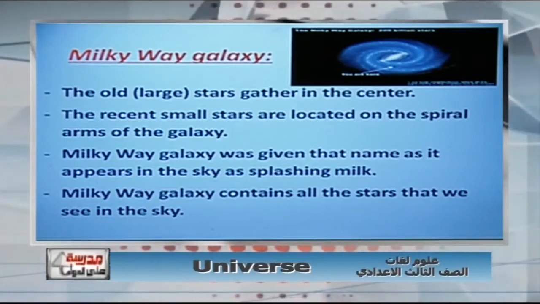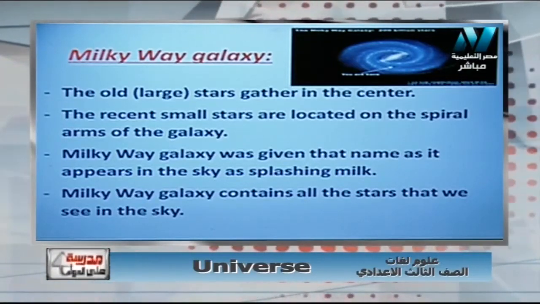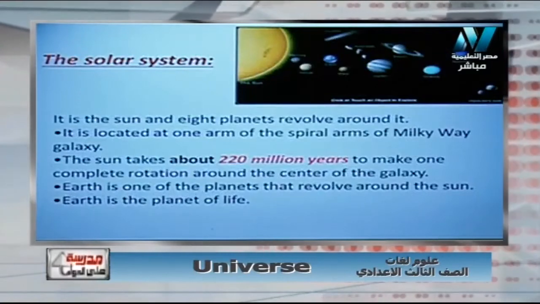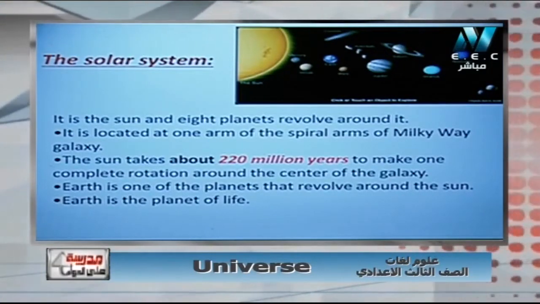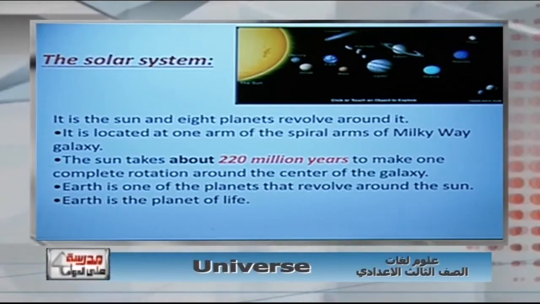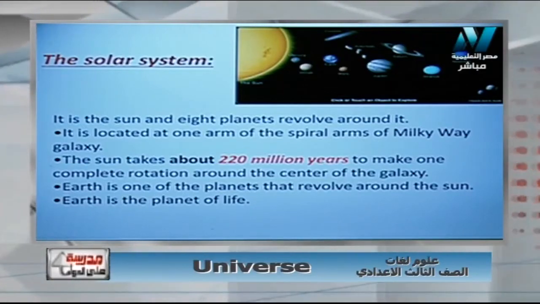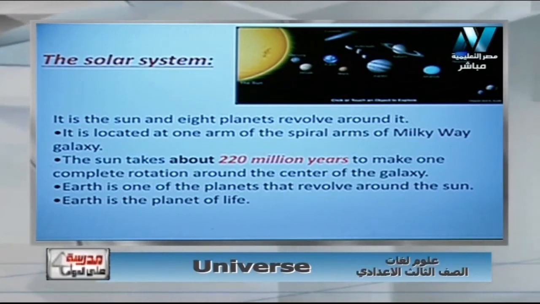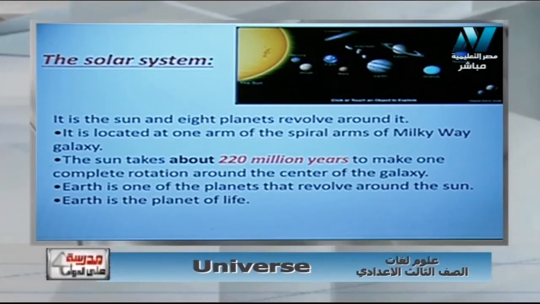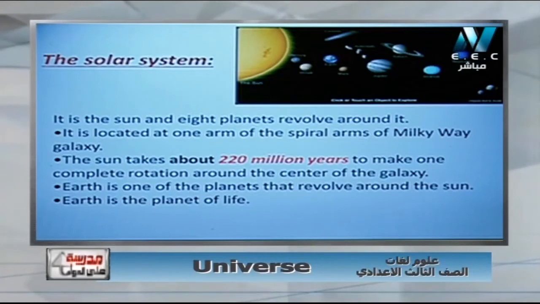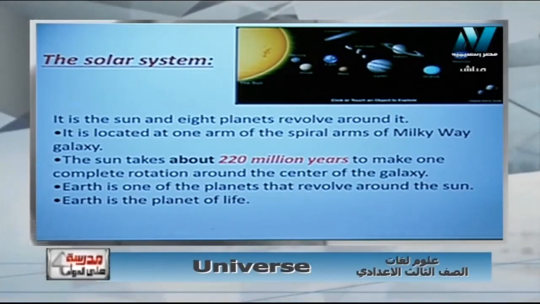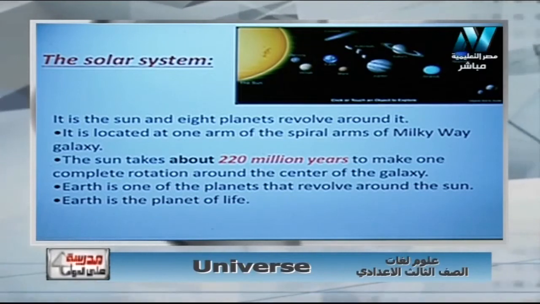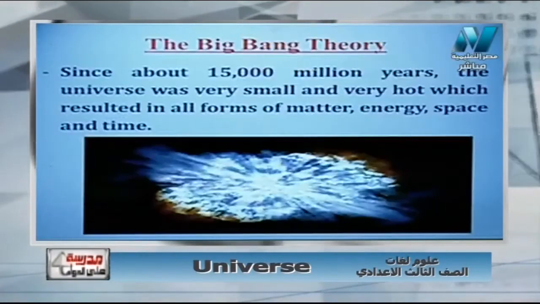This is the solar system, the Sun and 8 planets at one end of the spiral arm of the galaxy. The Sun takes 220 million years to complete the rotation, and each planet revolves around the Sun. Earth is the planet in which we live, the third one away from the Sun.